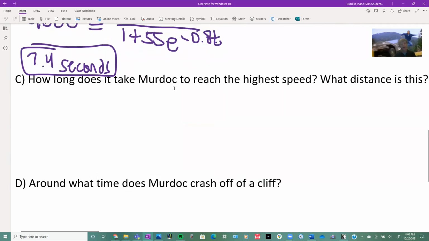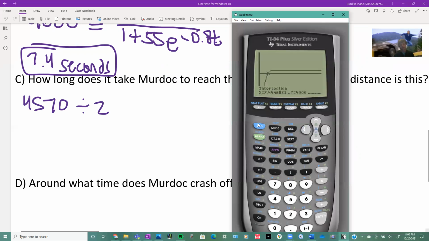Okay, how long does it take Murdoch to get to his final speed, or highest speed? So remember I said at the beginning that the highest speed, that would mean the steepest slope, is going to be the total, the maximum, which is always the numerator, which happens to be 4,570, and you have to divide that by 2 to figure out that at least tells us the distance.